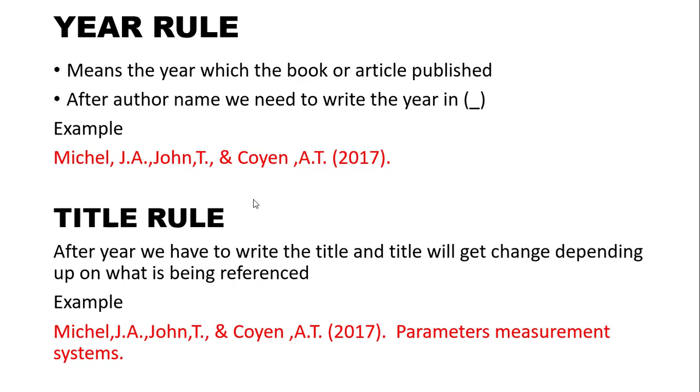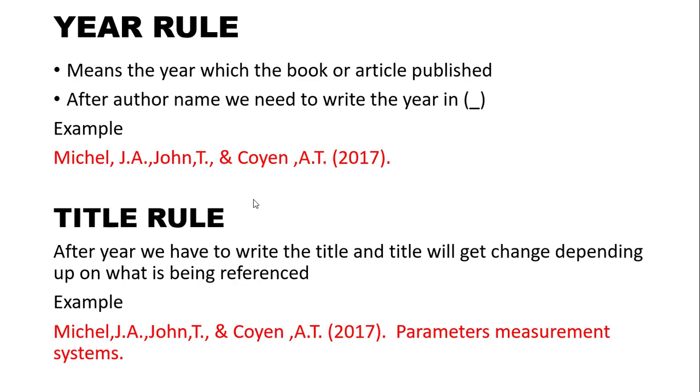Next thing is the year rule. After writing the author name, you have to write the year, and it should be in a bracket. If you see this example, you will get more understanding about that. It will be easy for you to understand. You have to write Michael, J. A., John, T., and Cohen, A. T., in bracket write the year, that is 2017. So in this way you have to write the year. The year is always in the bracket.